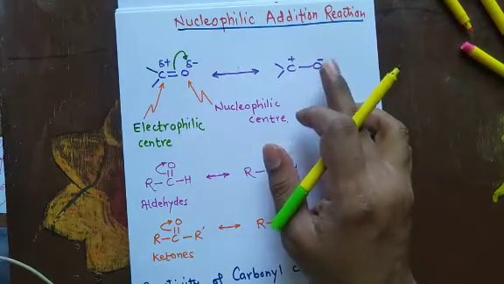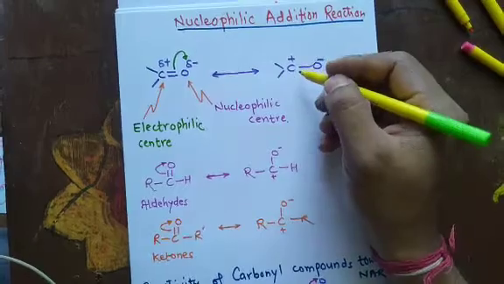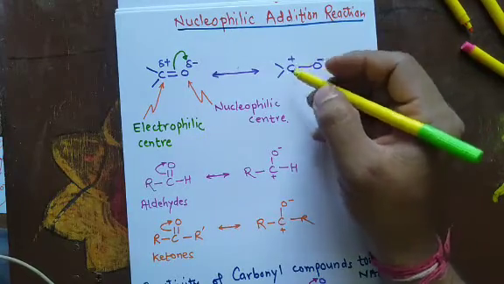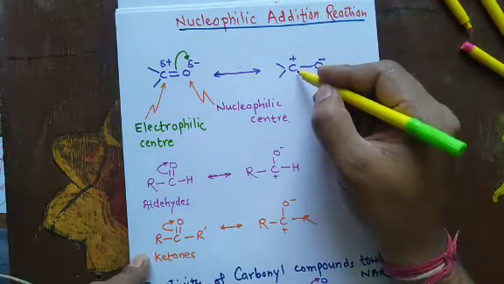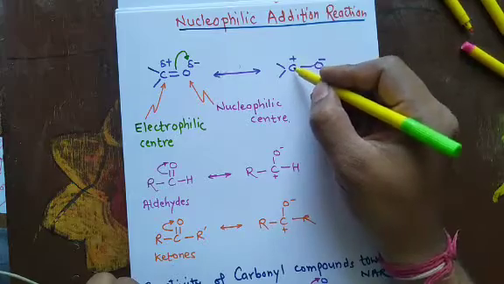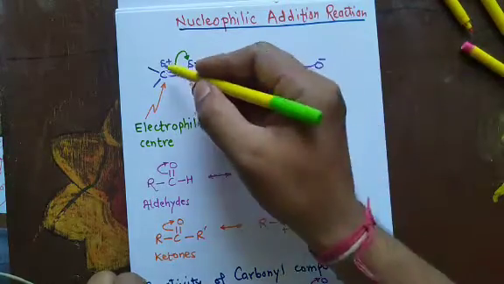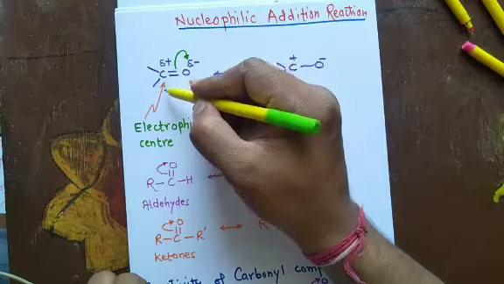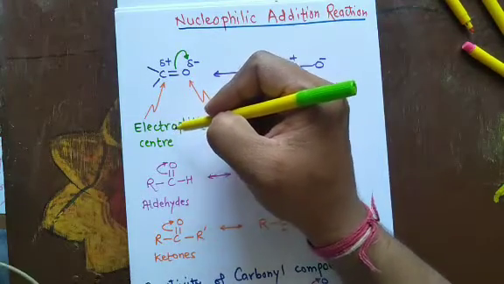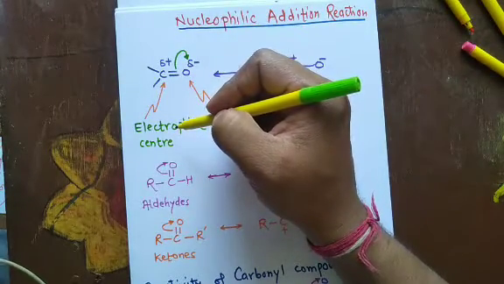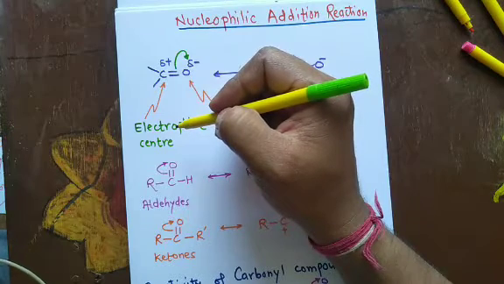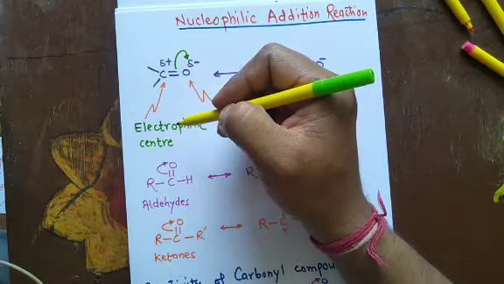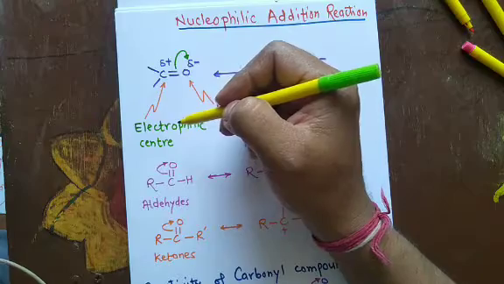resonating structure. From this structure it is clear that this carbon is electron deficient. Hence, the carbonyl carbon is known as the electrophilic center. It means it is lacking some electrons, that is, it is electron deficient. Electrophilic means it has a desire to have electrons.